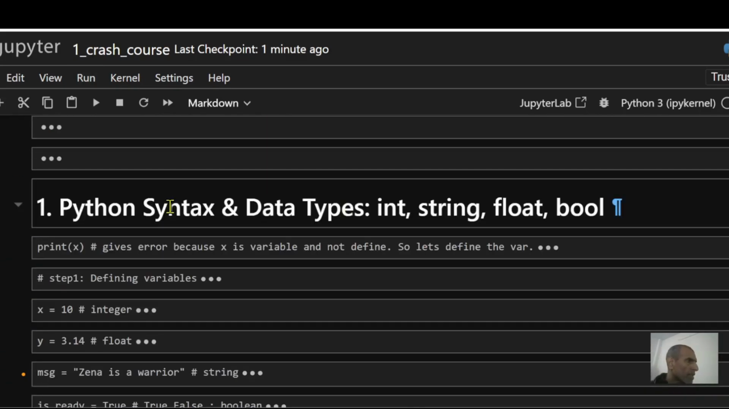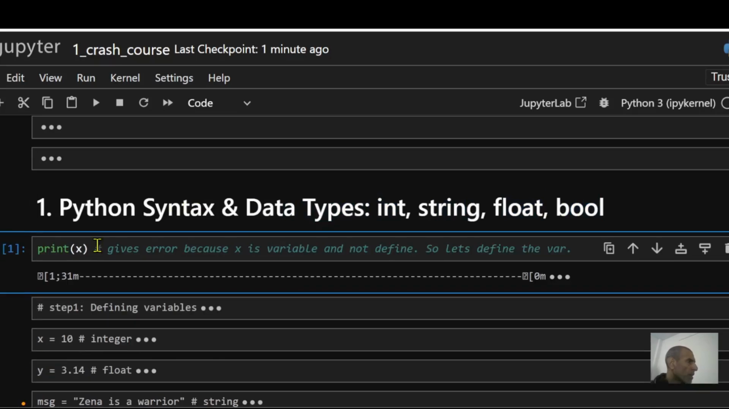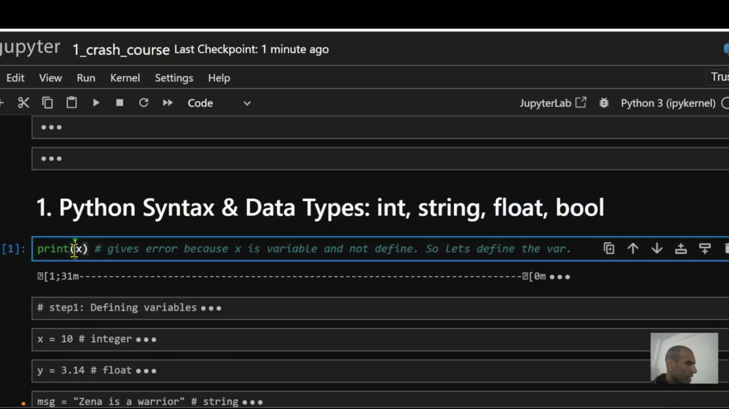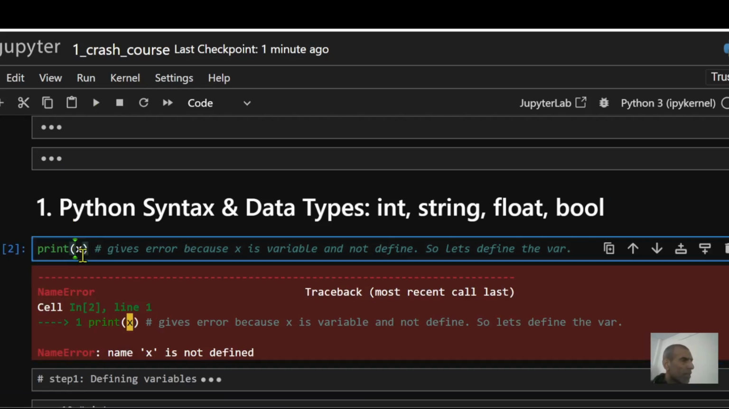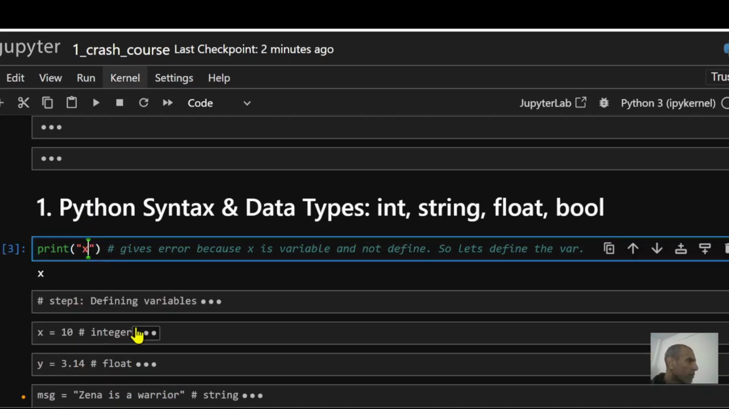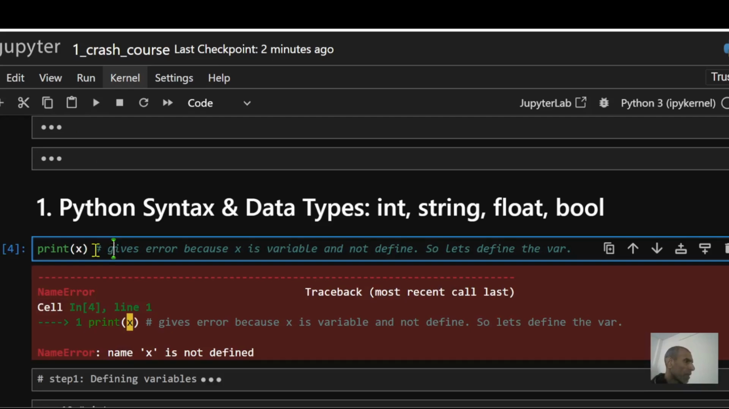Now let's talk about Python syntax and data types. The most common ones are integer, string, float, and booleans. Now suppose I type print x, and if I run this, that's going to give me an error because x is not defined. Python is treating this as a variable because it is not present inside a quote. If I put this inside quotes, like say double quote, then Python is going to treat this as a string. Now, if I remove the quote, then Python is expecting this to be defined somewhere. And that's why it's giving me the error.